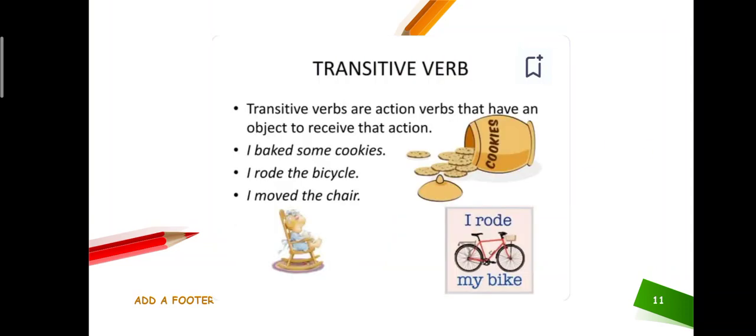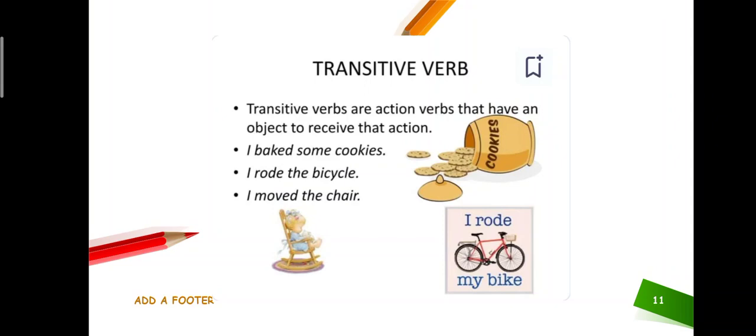Okay, here is the definition of a transitive verb. Transitive verbs are action verbs that have an object to receive that action. Whenever, students, we are talking about any object, what is the object? Object is the thing on which the subject is doing something. Okay, if you are cooking something, you need an object to cook, na?